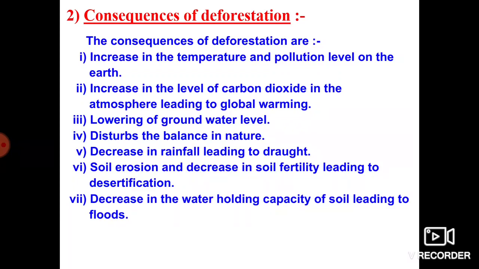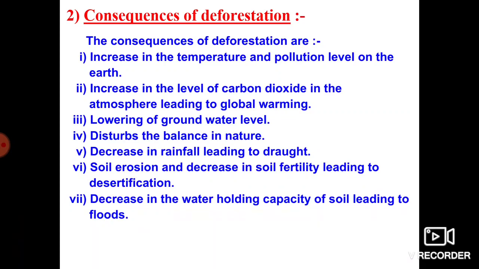So the third consequence of deforestation is the lowering of groundwater level. Now, near Chikbalapur, Kolar and some other districts, we are facing a lot of water problems in those local areas. Some of the bore wells are dug more than 200 feet, and even at 200 feet we are not able to get a sufficient amount of water.